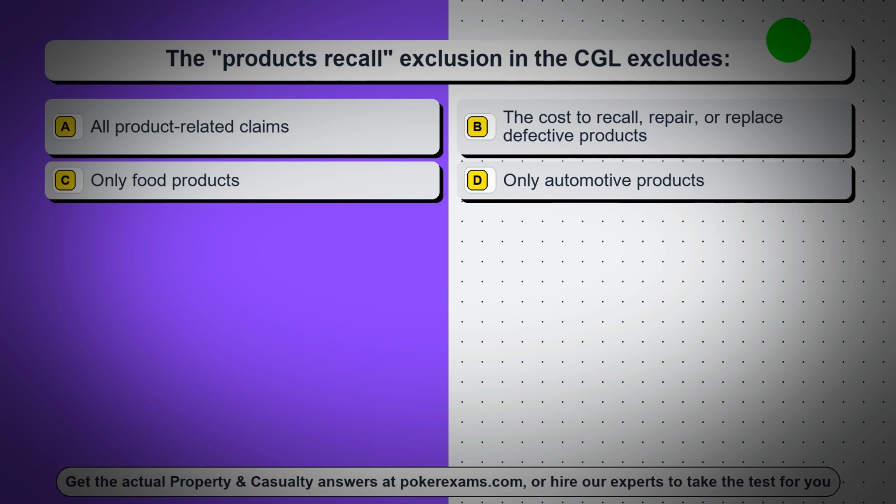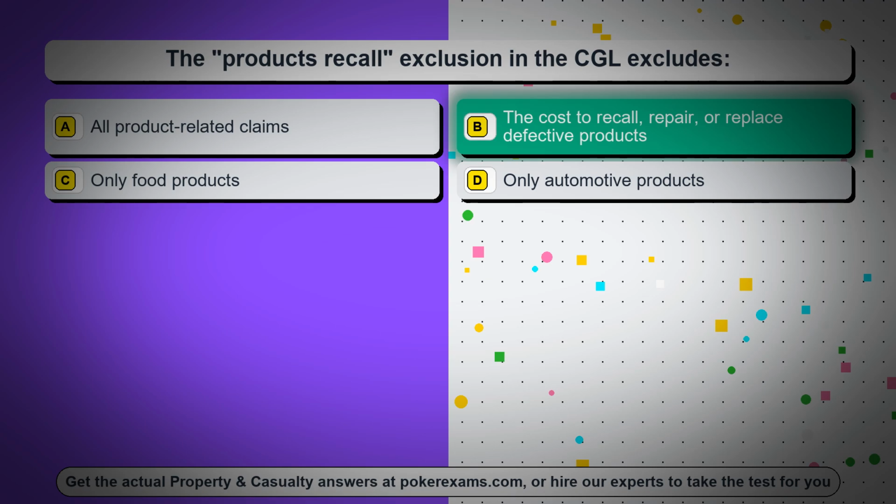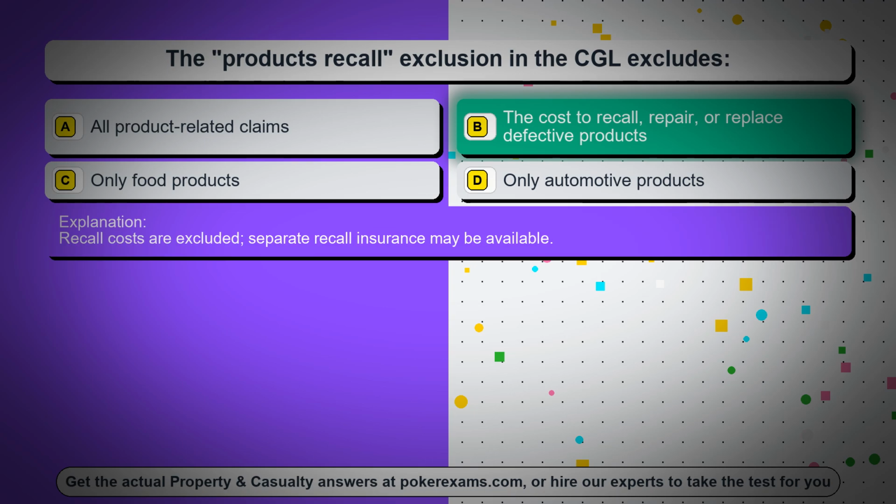Question 81. The products recall exclusion in the CGL excludes. Option A, all product-related claims. Option B, the cost to recall, repair, or replace defective products. Option C, only food products. Option D, only automotive products. The correct answer is option B, the cost to recall, repair, or replace defective products. Recall costs are excluded, separate recall insurance may be available.